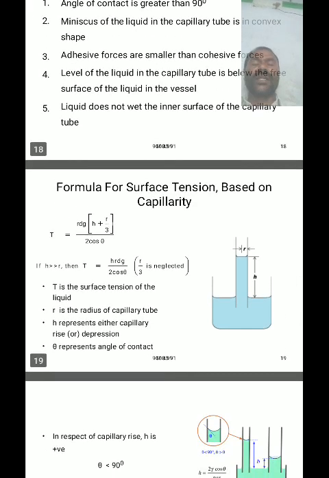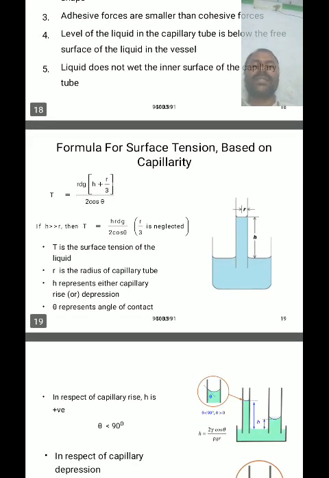For pure water and a pure solid material, the angle of contact theta is equal to 0 degrees. That's why cos 0 is equal to 1, and the density of water d is equal to 1 gram per cc. But here the capillary tube's radius is very small, so r by 3 is negligible.